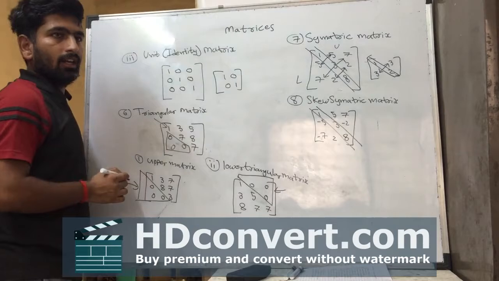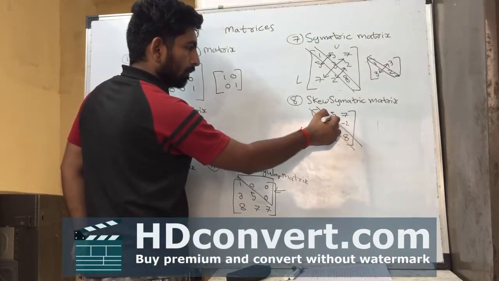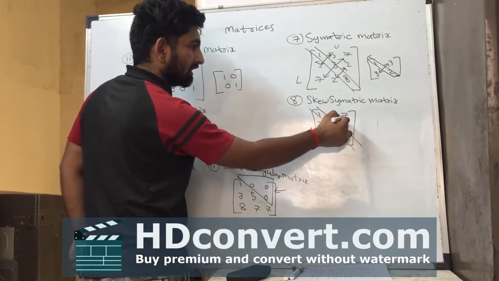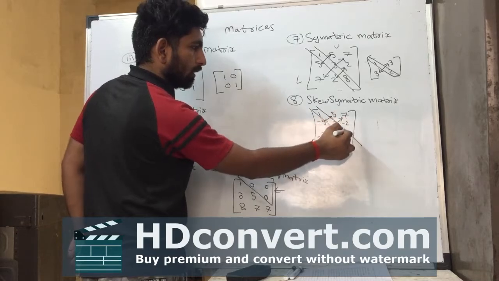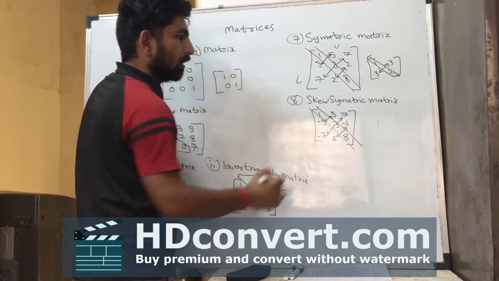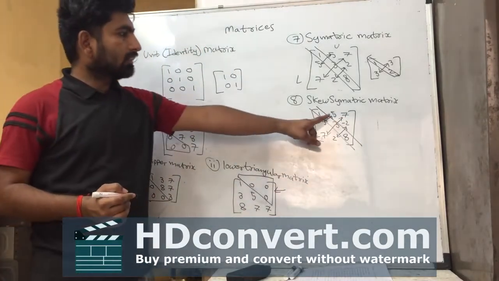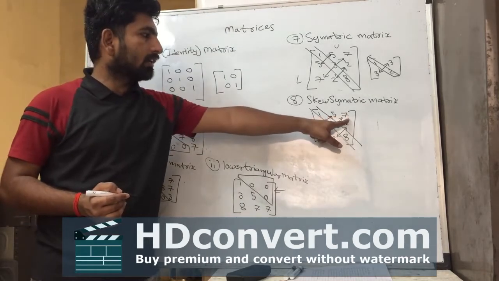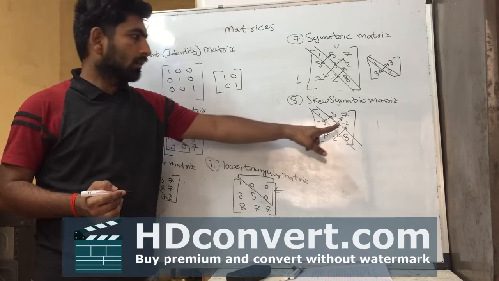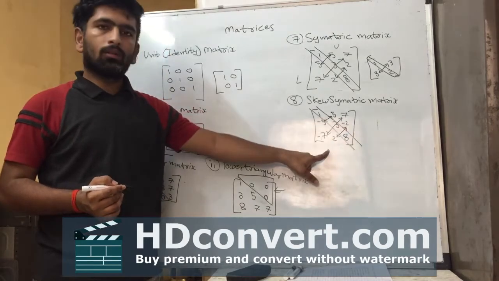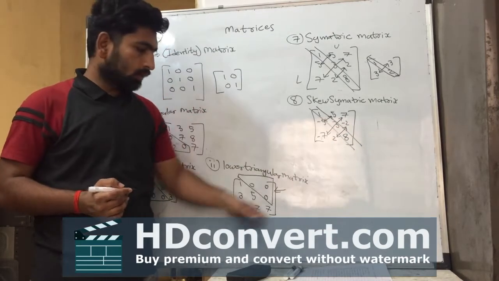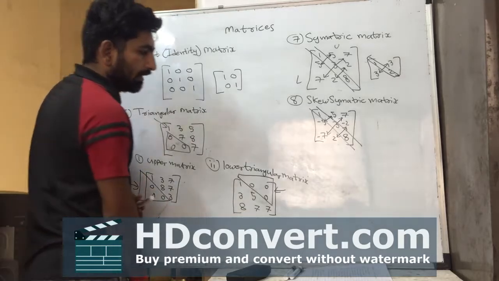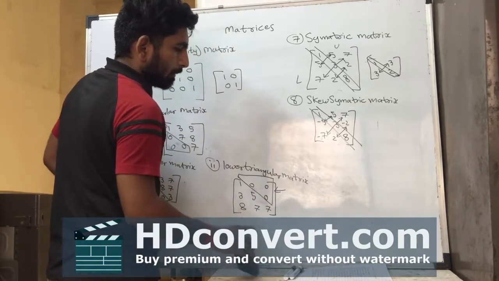As we see carefully, the opposite elements are same, but only signs are opposite. If in this triangle it is 5, here it is minus 5. In this triangle it is 7, it is minus 7. Here it is minus 2, it is 2. These are the symmetric and skew symmetric matrices.